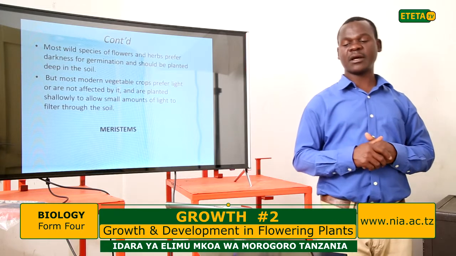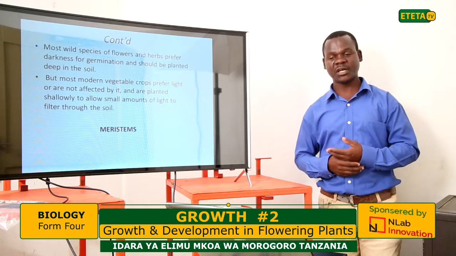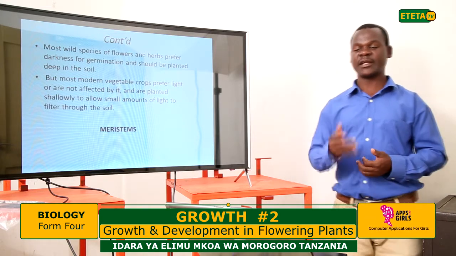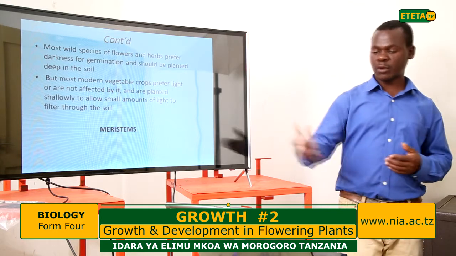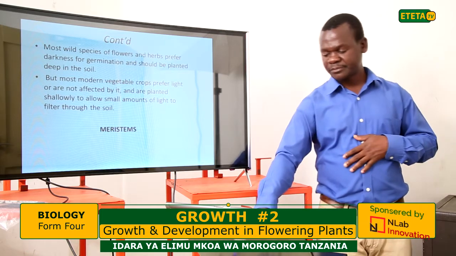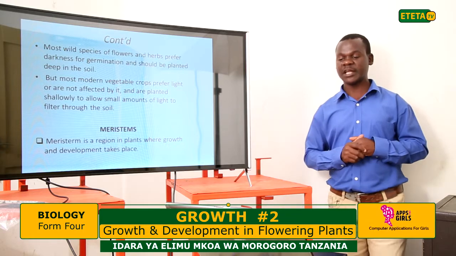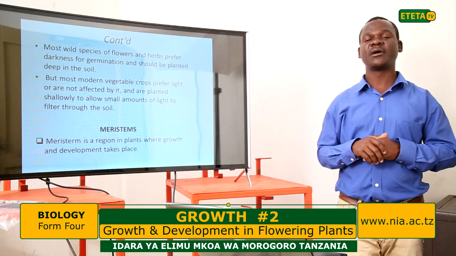So those are the 4 conditions necessary for a seed to germinate: temperature or room temperature, water, oxygen, and light. Now, to approach the end of this part, we have this concept of meristem. What is the meristem? Meristem is a region of a plant where growth and development takes place.